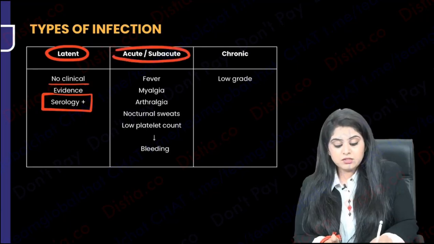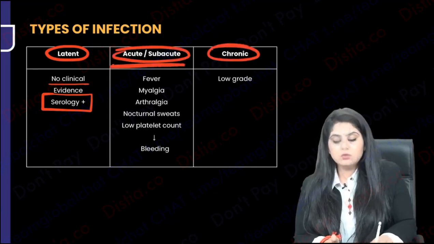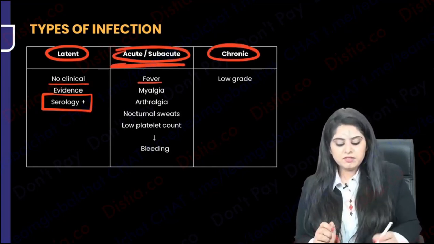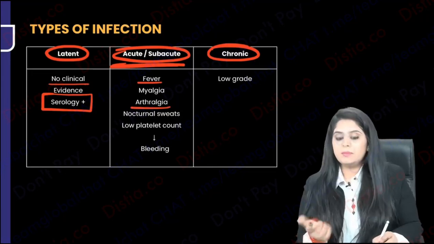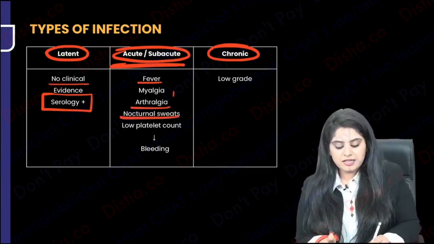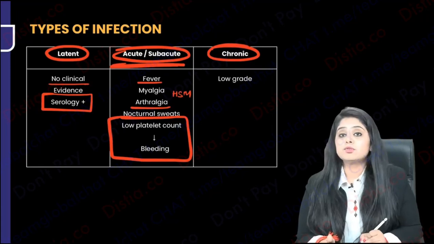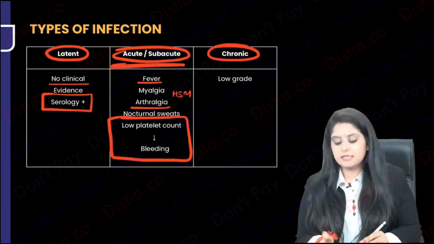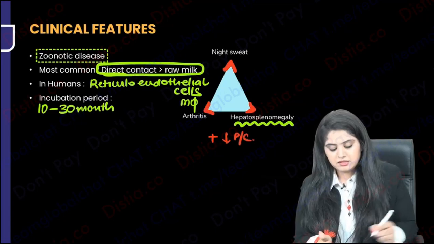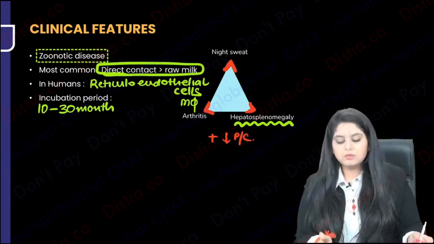Then the person enters into acute and chronic, in which acute is the one in which all the symptoms will be seen. I just told you a triad of fever and night sweats. Then there is joint pain, right? Fever, night sweats, joint pain, and hepatosplenomegaly is there. All that we have done. But apart from that, if you do a blood test, these patients also show you bleeding because there is a low platelet count. So please note, there is night sweats, there is arthritis, there is hepatosplenomegaly, plus there is a decrease in the platelet count also that you notice.